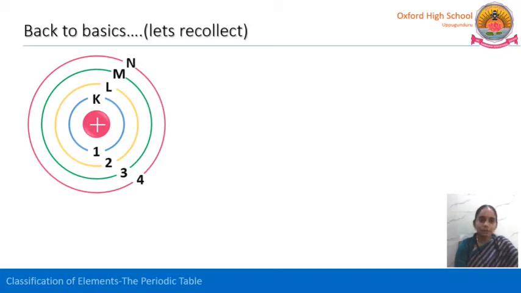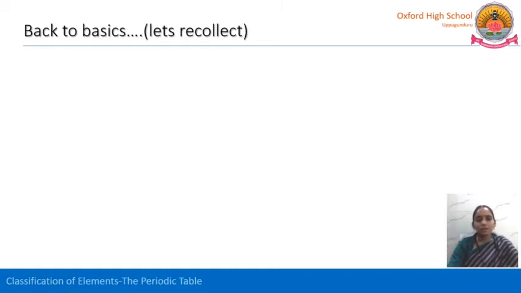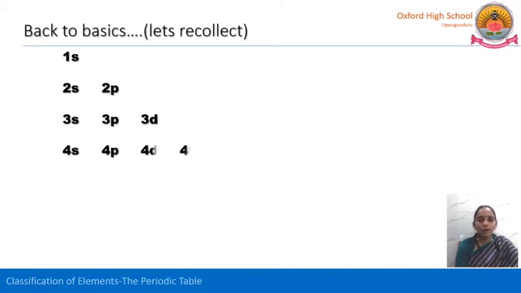And n is equal to 4, that is N. See here how the electrons are filled into the particular orbitals. If n is equal to 1, we have one subshell, that is 1s.